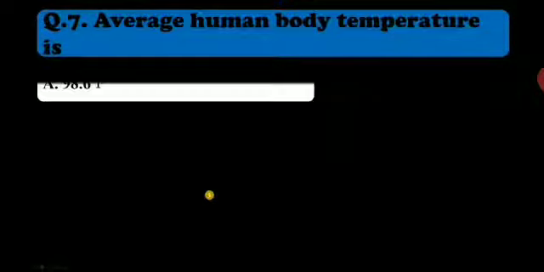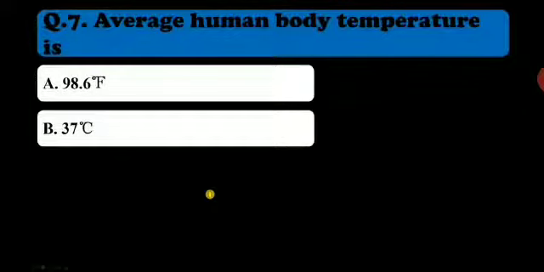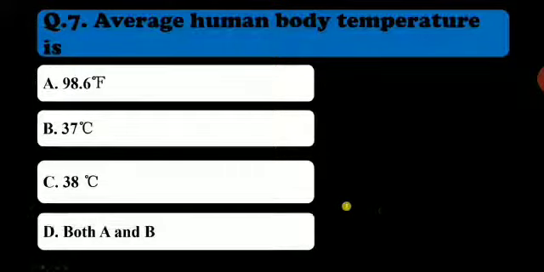Average human body temperature is 98.6 degrees Fahrenheit, 37 degrees Celsius, 38 degrees Celsius, both A and B.